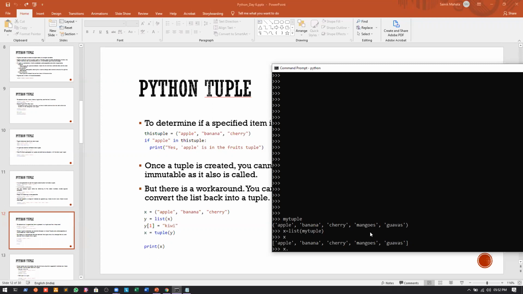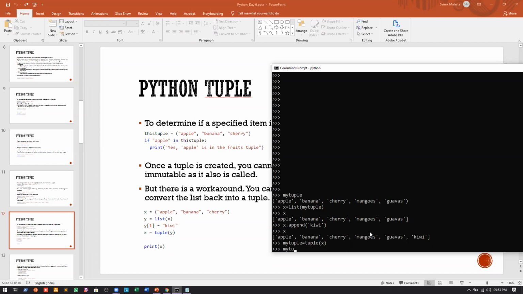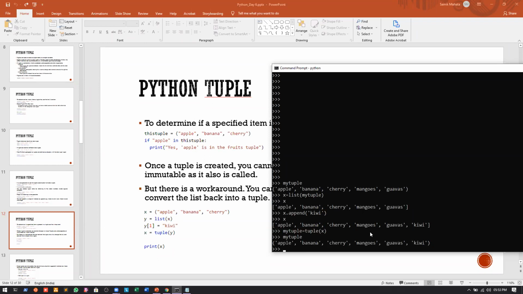Append will add elements at the end. So we can write append, and suppose, what fruits can we add? Anyone give me an example? Kiwi. Yes, kiwi. Now if I print x, you can see that kiwi is added. Now we can use the tuple constructor to convert this back into a tuple. We write my tuple is equal to tuple of x, and now if I print my tuple, you can see that we have added kiwi into the tuple. I hope it is clear.